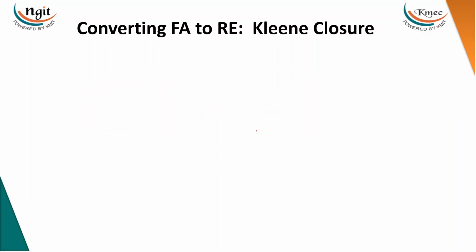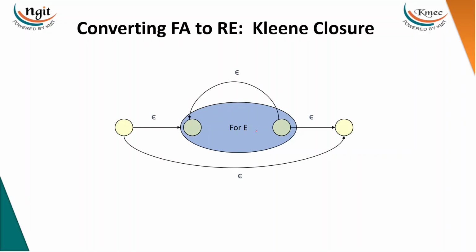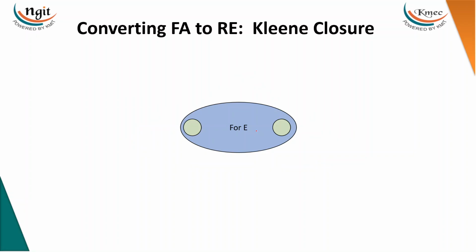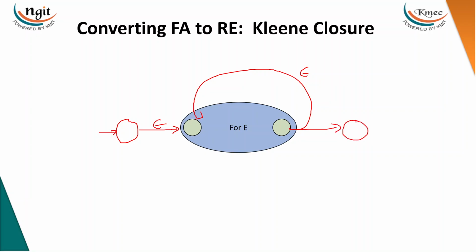Now the Kleene closure. For example, for R, how many times should I take it? An infinite number of times, so you can take a self loop. But sometimes you have to take it zero times also, so from the starting state to the final state you take an epsilon directly. Kleene closure means star, and star means zero to infinite.